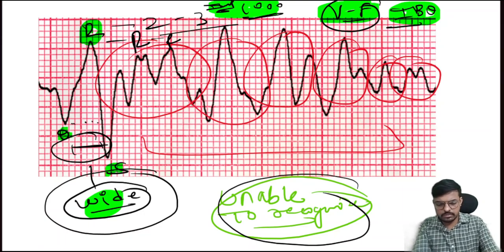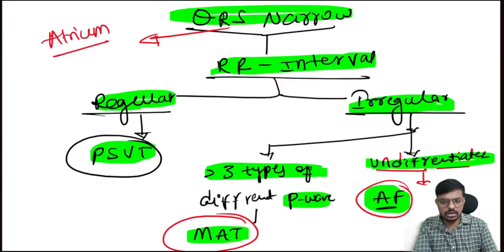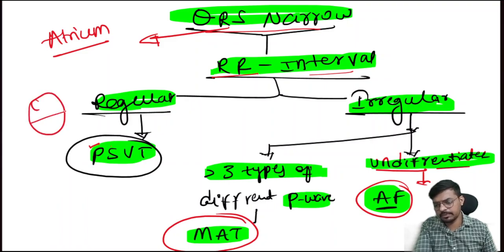Okay, so then we have to come to the second thing, that is the narrow QRS complex. As I told in the theory already, with a narrow QRS complex we again look at the RR interval. It's regular. The QRS is narrow and the R interval is regular, which means the problem is with the atrium: paroxysmal supraventricular tachycardia. This is the ventricles, this is the atrium.